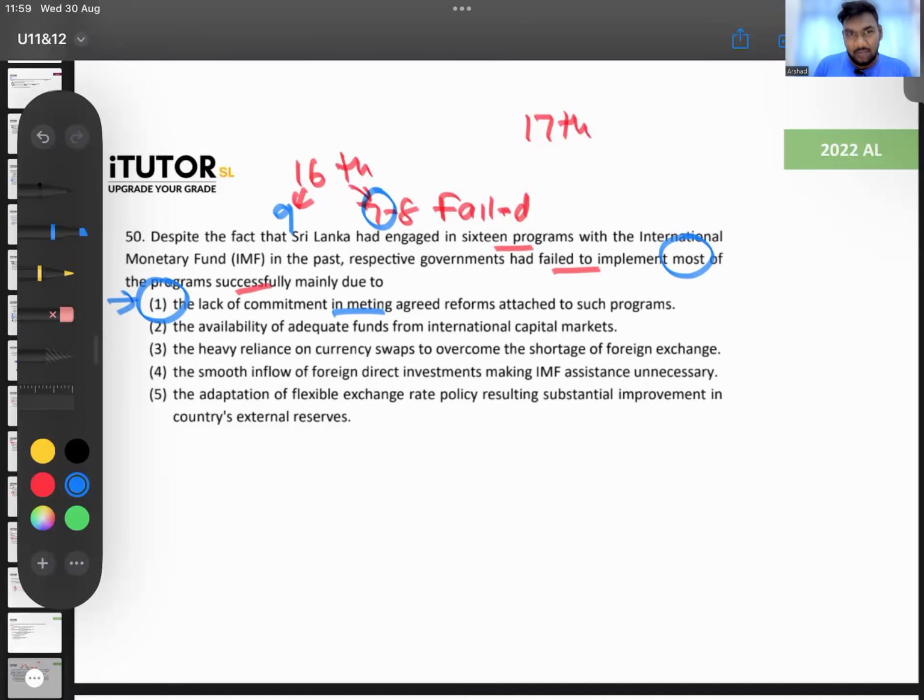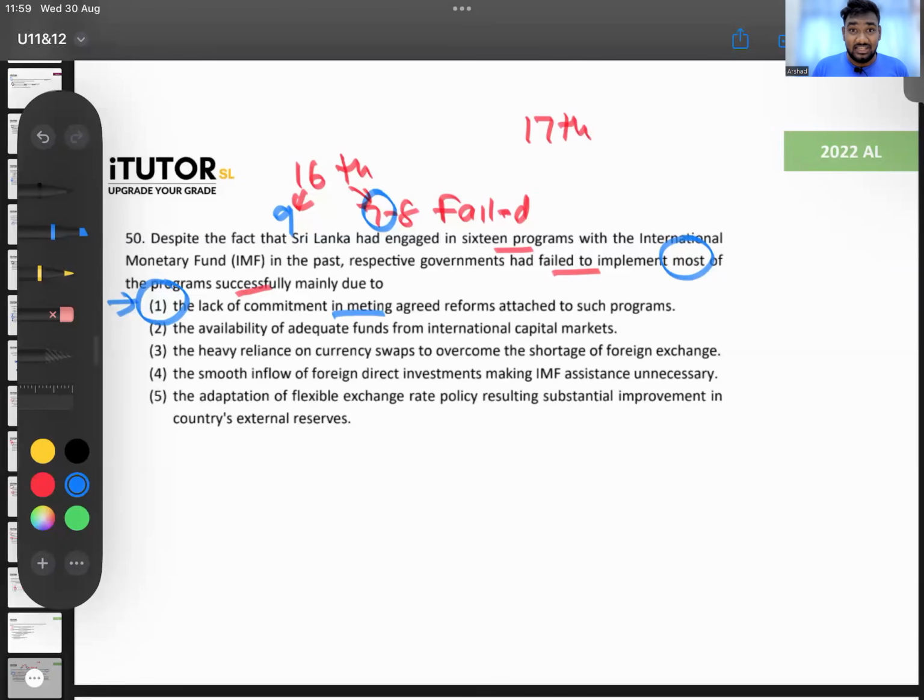Yes, IMF will always come to help. That is their objective. But just because you asked today, it won't come. Remember, we discussed in the past paper class, we approached the IMF last year in March. Then the staff level agreement came in September. And then the money came this year in March. So 1 year went for the money to come. Just because you call them, they won't come tomorrow and give the money. So many things have to be discussed, and then it will take time. Okay, that's about the IMF.